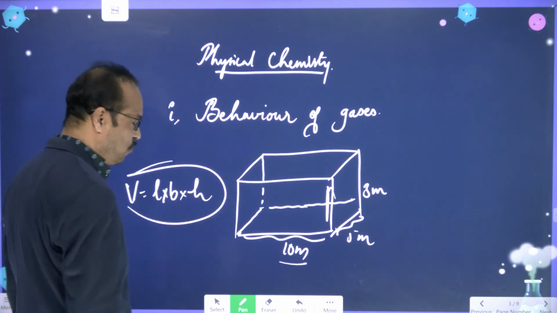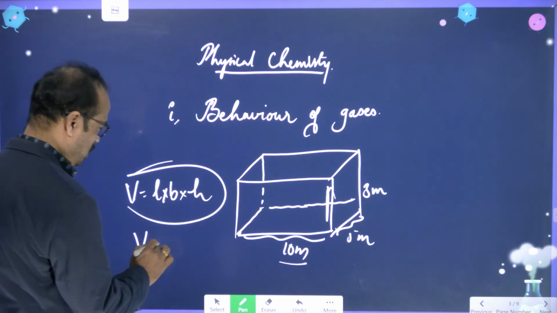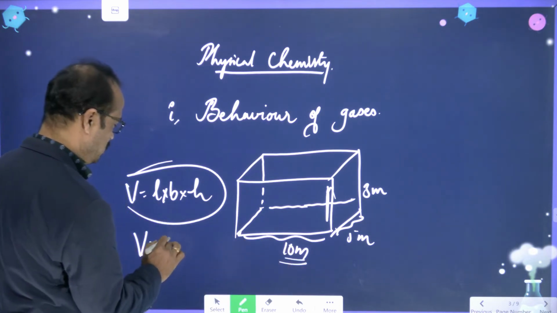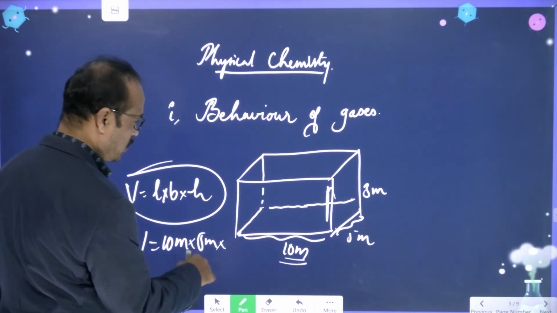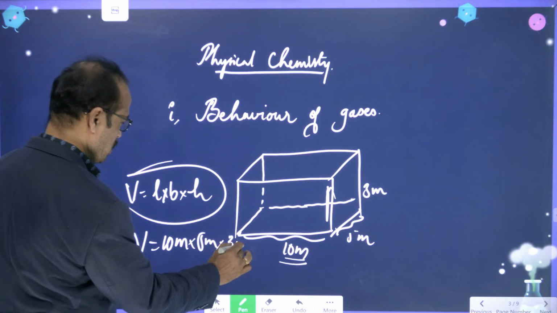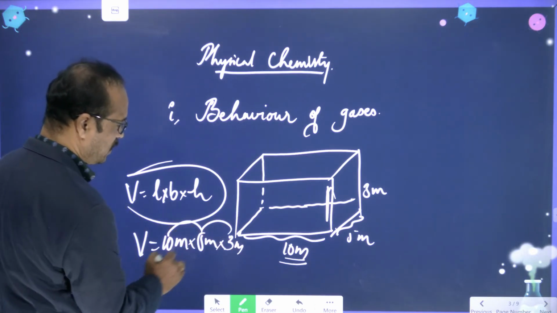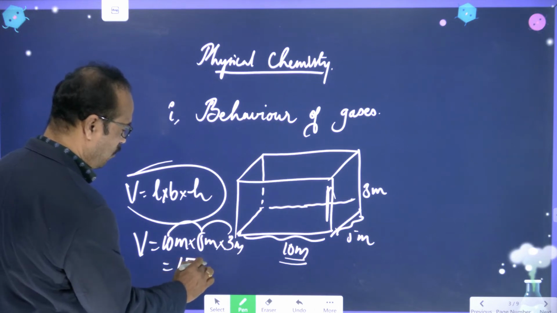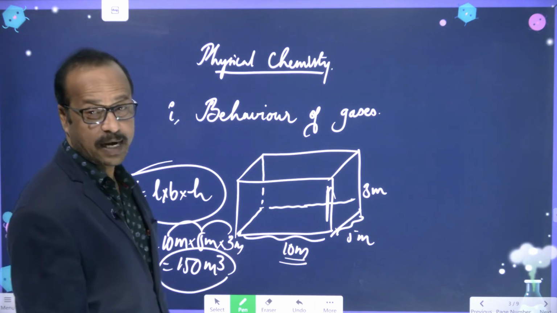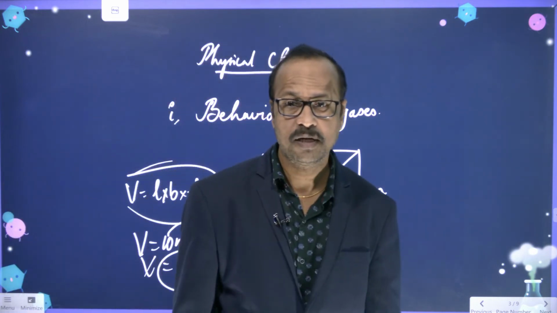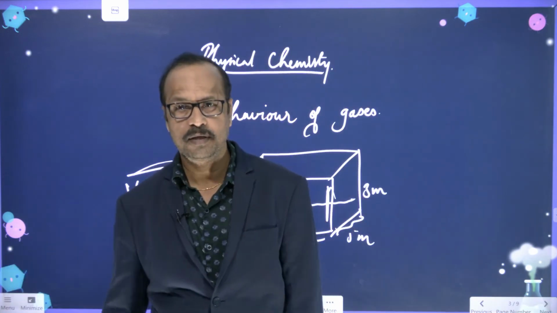If I substitute, length 10 meters, breadth 5 meters, and height 3 meters, it comes to 10 into 5 is 50, 50 into 3 is 150 cubic meters. This is the volume of your classroom, 150 cubic meters. It means it's a big room, right?